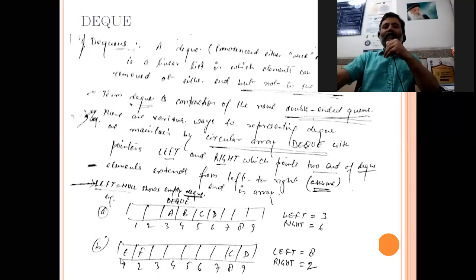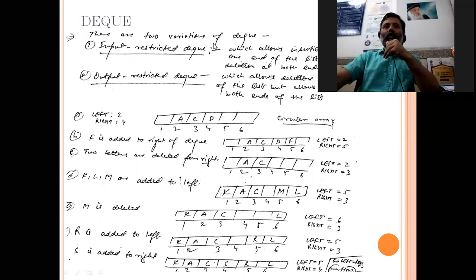This is another situation. You can see left is 8 and right is 2. So it is a circular one, so definitely after the end, it will come to the beginning. You are all aware of these things, so I will not discuss them now. So in this way, it can be implemented.